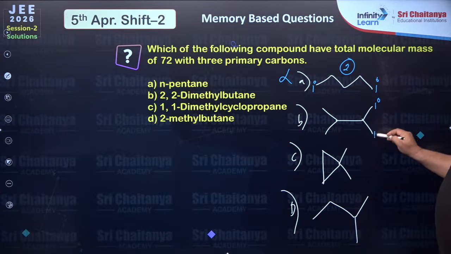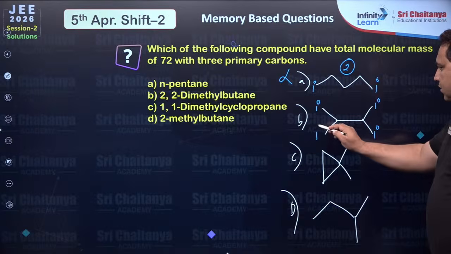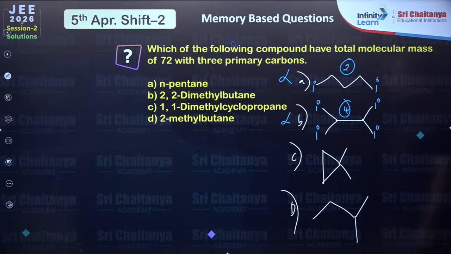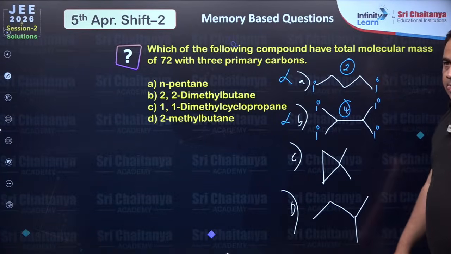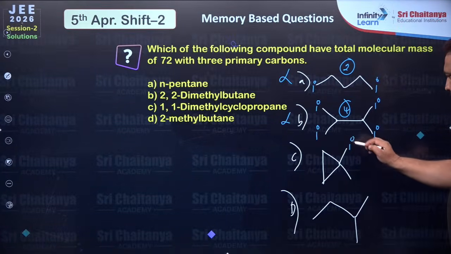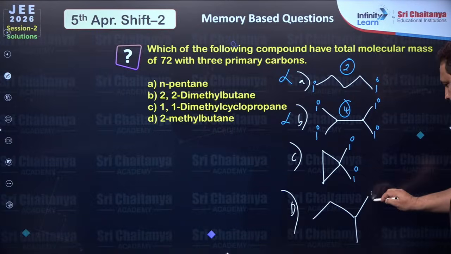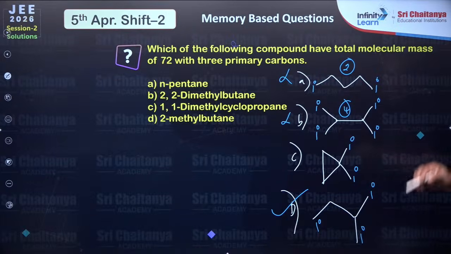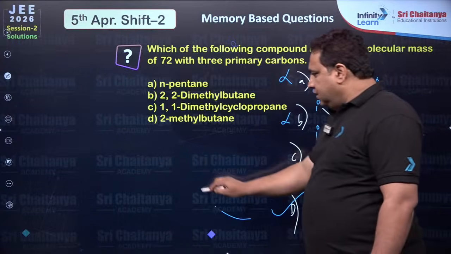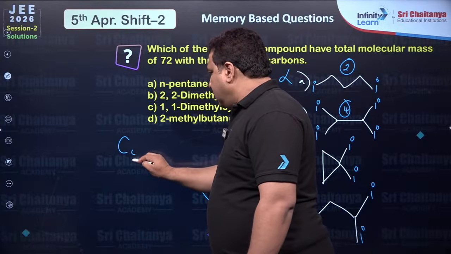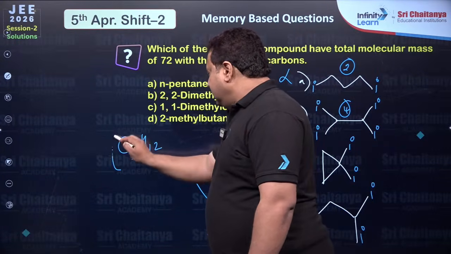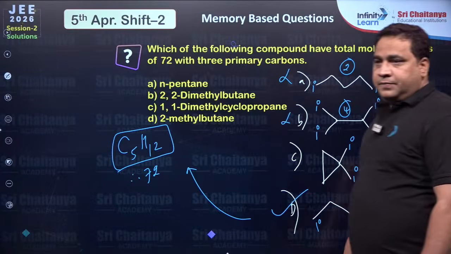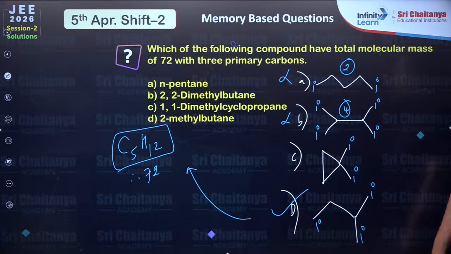Here primary carbons are 4, this cannot be the answer. Here primary carbons are 2. Here primary carbons are 3, this is the answer. And this one, its molecular formula is C5H12, and its mass will be 72 units, right? Chalo.